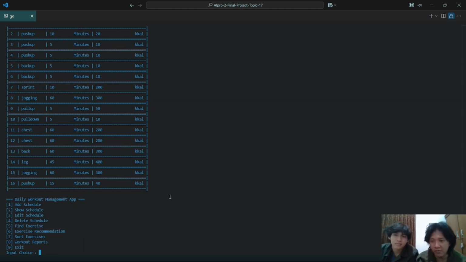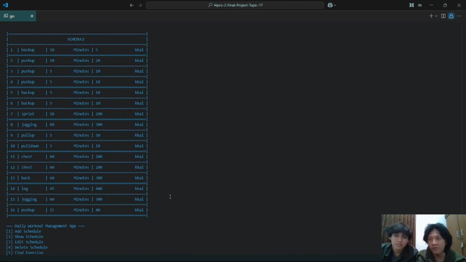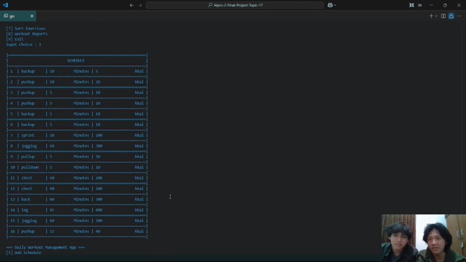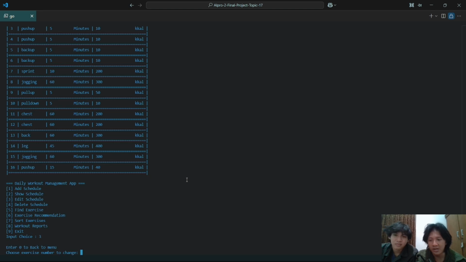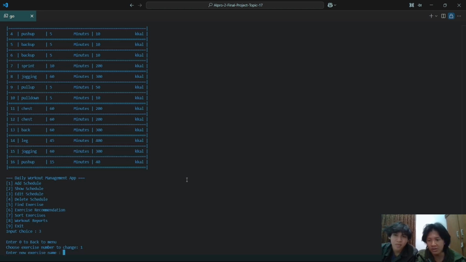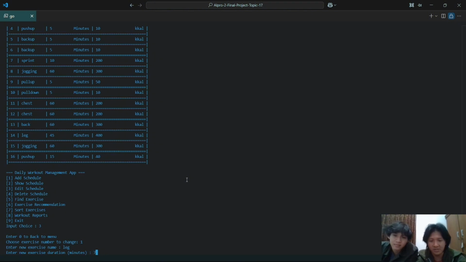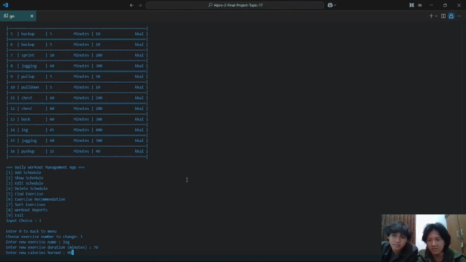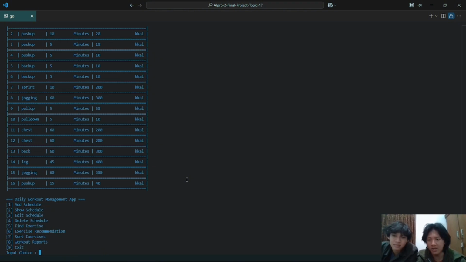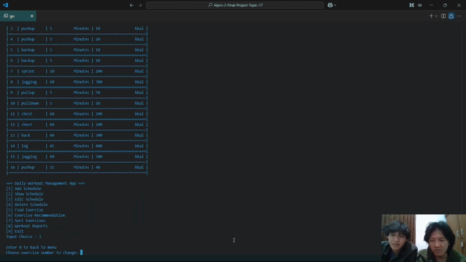And then if the user wants to edit the schedule, we just type 3 here. For instance, they want to edit the backup in the first row, they can choose 1 and enter again, for instance, leg with 70 and 90 calories, and then we show again, it has become leg. If the user doesn't want to edit, they can just change the number to 0 and boom, back to the menu.